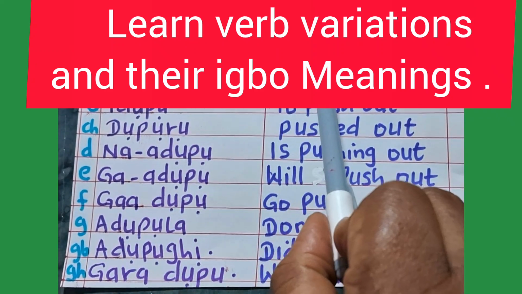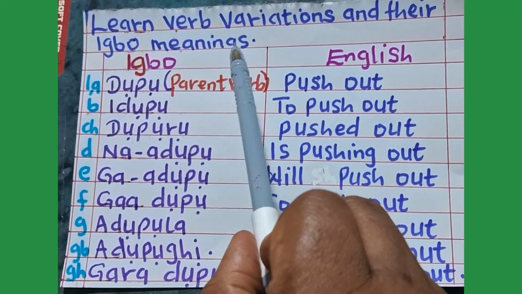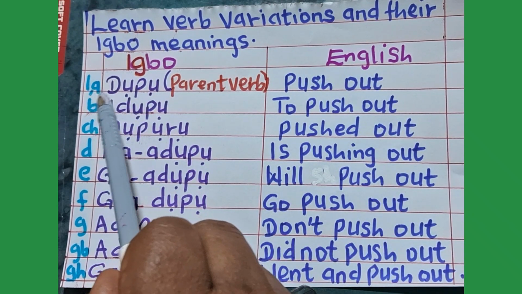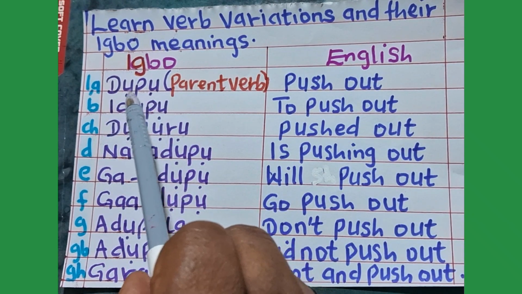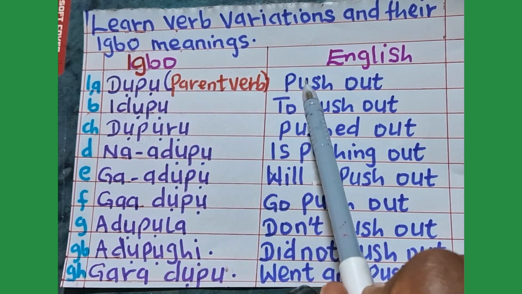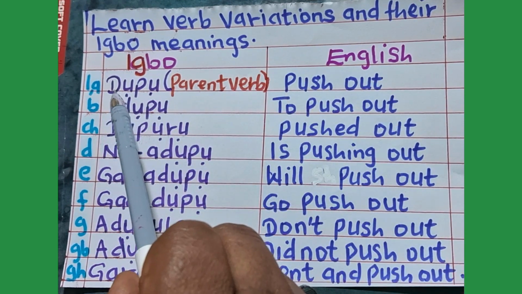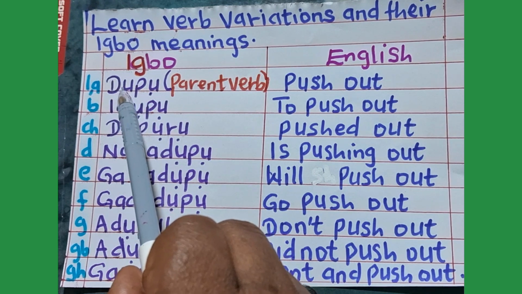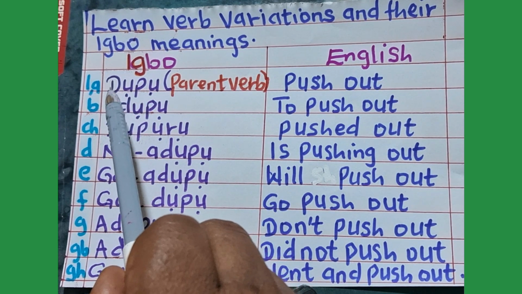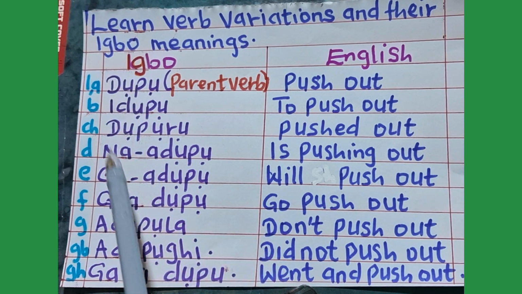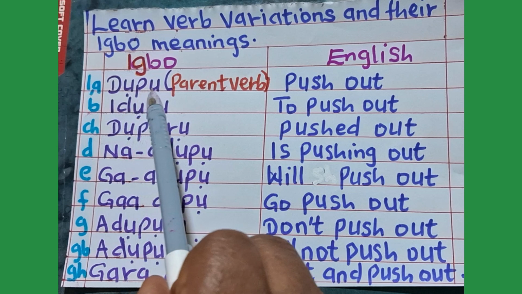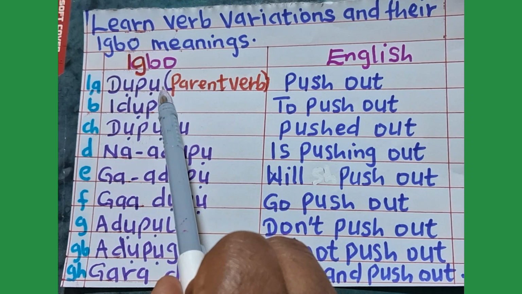Learn verb variations and their Igbo meanings. Igbo, English. Number 1, dopo. Dopo is our parent verb. Dopo means push out. We are going to make this verb dopo vary from dopo to other forms of verbs by adding our prefix mgbakwunye nganihu and also suffix mgbakwunye nsonaazụ.